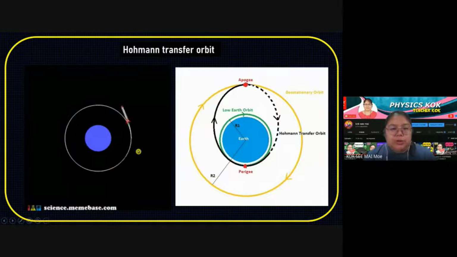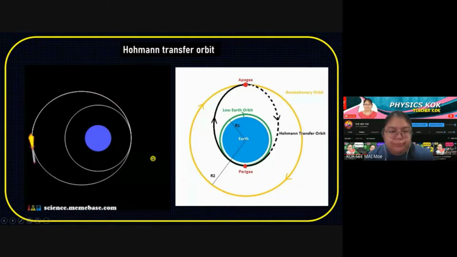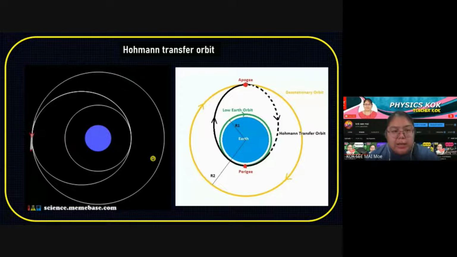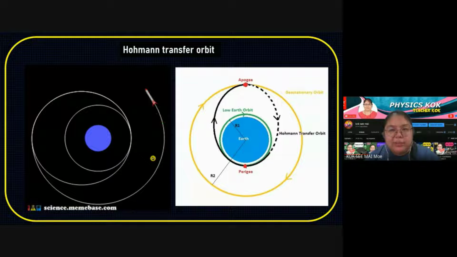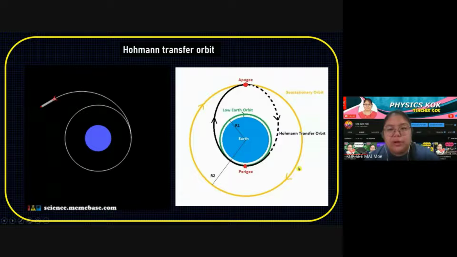Okay, this one shows you how they use the Hohmann transfer orbit. You can see they produce a burn when they go to the apogee and also the perigee. When they fire, that means they want to turn to another orbit. So this one is a Hohmann transfer orbit.